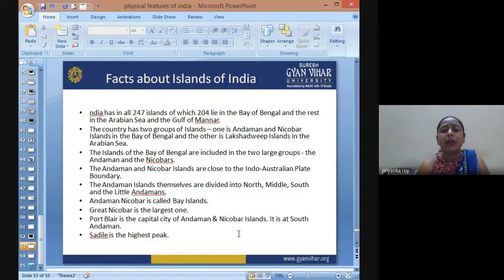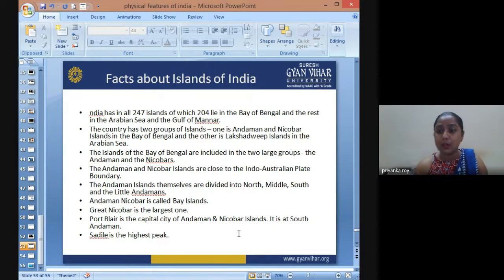Some of these islands are also uninhabited by modern human beings. There is the Sentinel Island, which is given to the Sentinelese tribes, and no outside communication is made with the Sentinel Island, because it is a tribal region, and the people of that region are not ready to mix with the modern world.